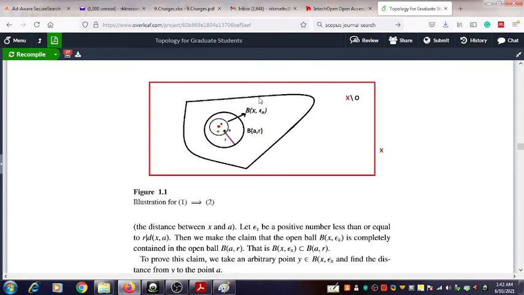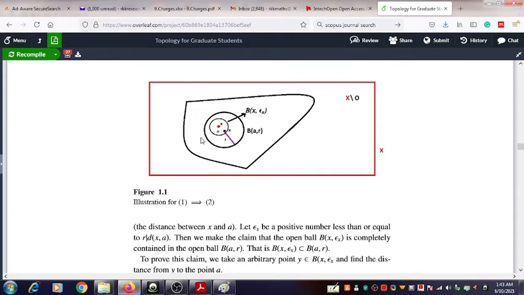After considering that open set, this outer portion is the set X minus O. Then we arbitrarily take a point of that open set, represented here in red color. It is named x. We take an arbitrary point x of that open set.